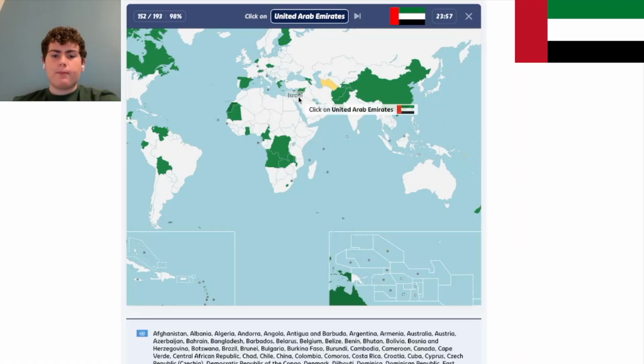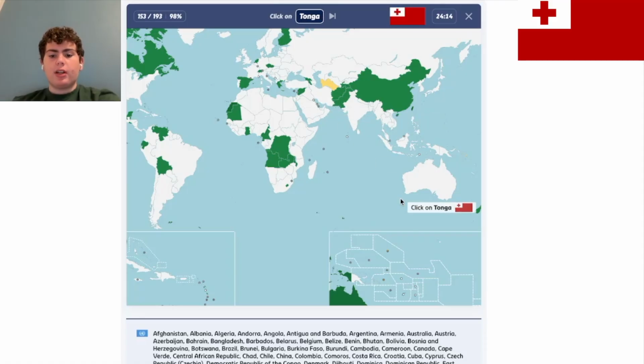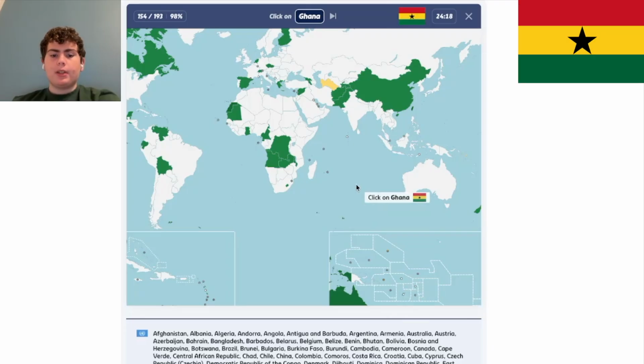Yeah. It's right there. United Arab Emirates, they're on the Arabian Peninsula. It's this country right here, made up of multiple different emirates. Dubai is in there. Abu Dhabi is in the United Arab Emirates. Tonga is down here, if I'm not mistaken. Okay, great. Ghana is in Africa. It's this country.